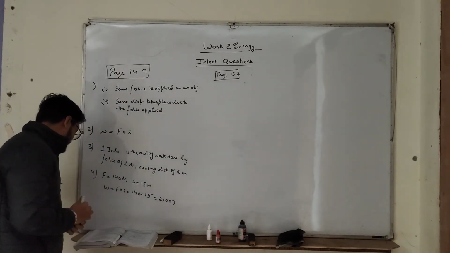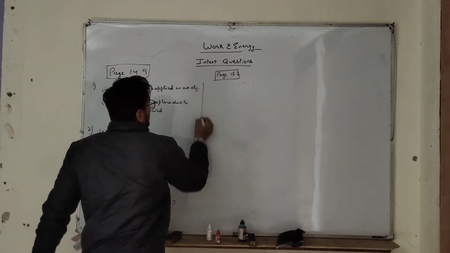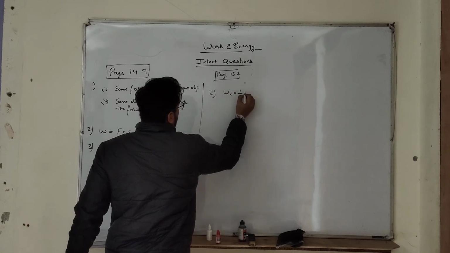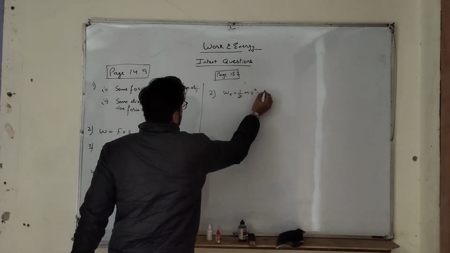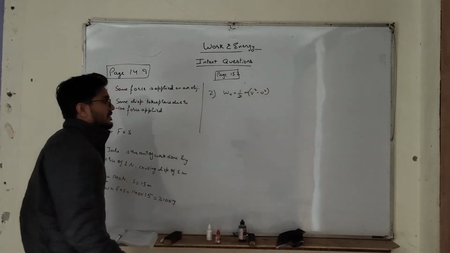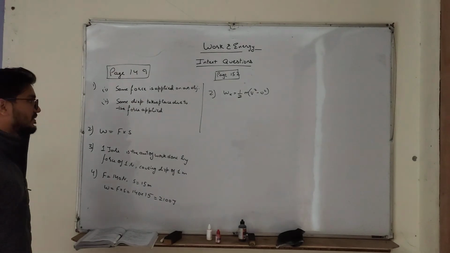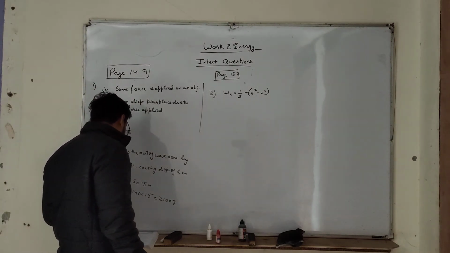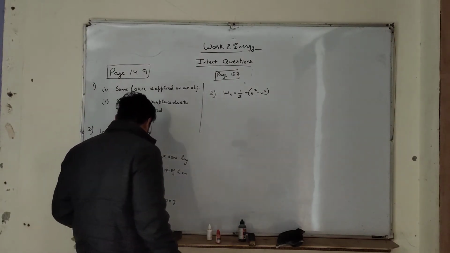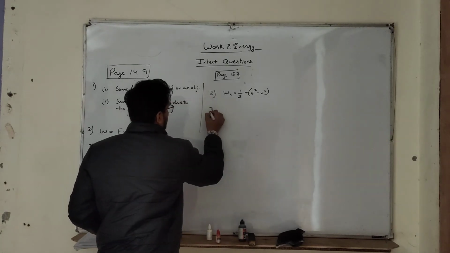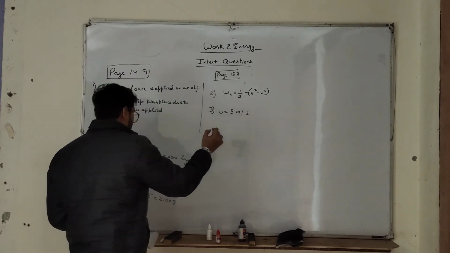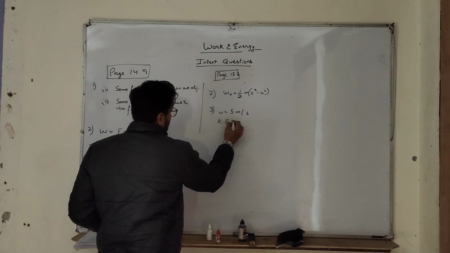Next, write an expression for the kinetic energy of the object. So kinetic energy is equal to half m (v square minus u square), right? Where if u square is 0, it will become half m v square. Next, the kinetic energy of an object of mass m moving with a velocity of 5 meter per second is 25 joule. Kinetic energy is 25 joule.